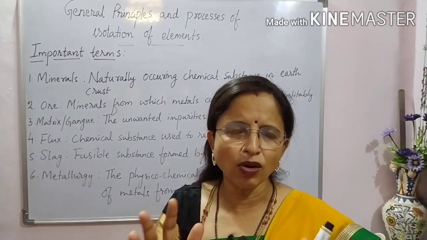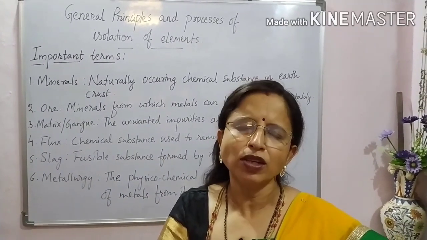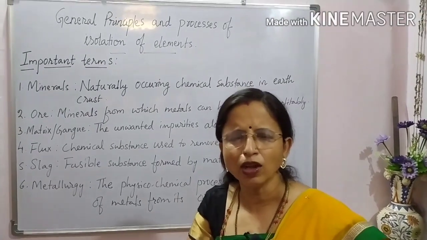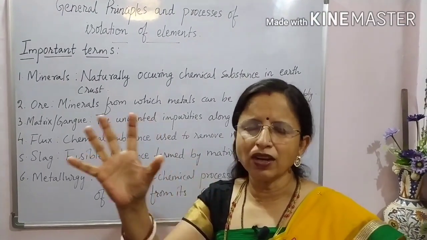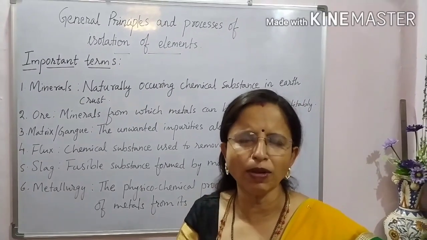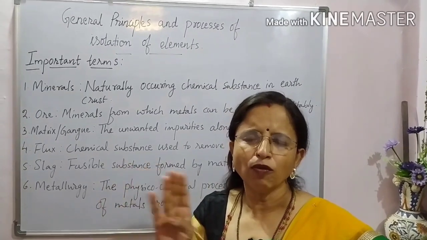So from that rock, which element can be extracted profitably? Obviously, you will say iron can be extracted profitably. So I will call that rock an ore of iron. So ore is also a mineral from which the metal can be extracted profitably.